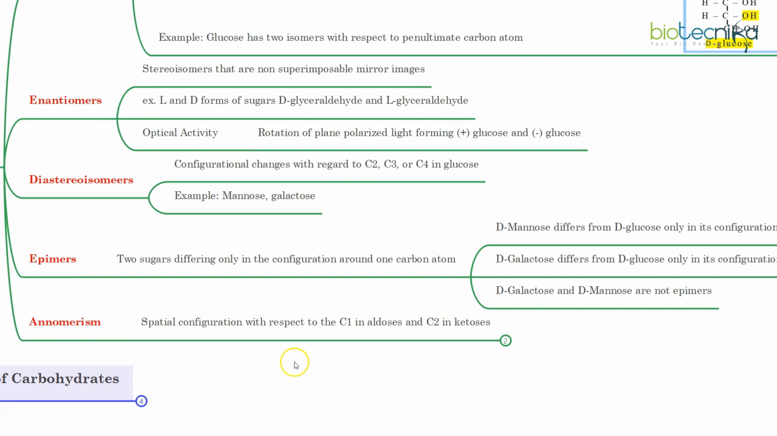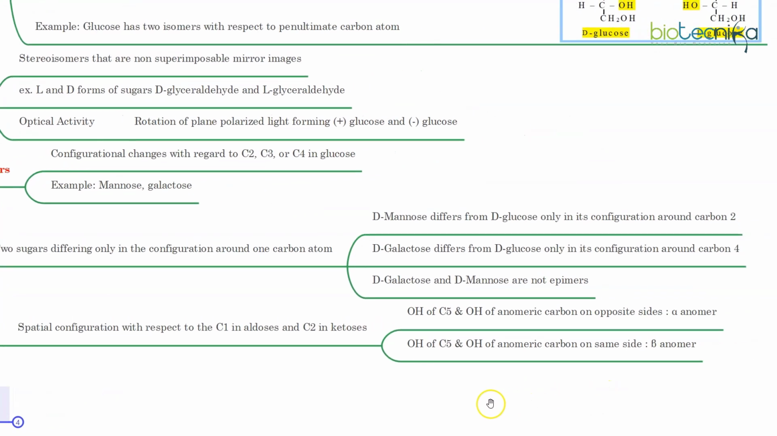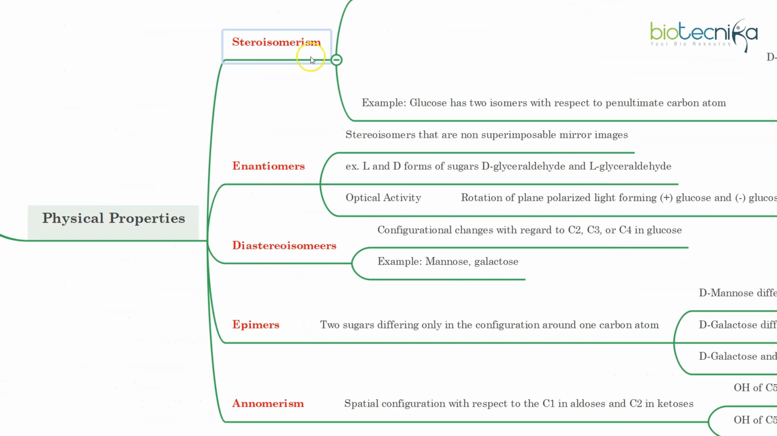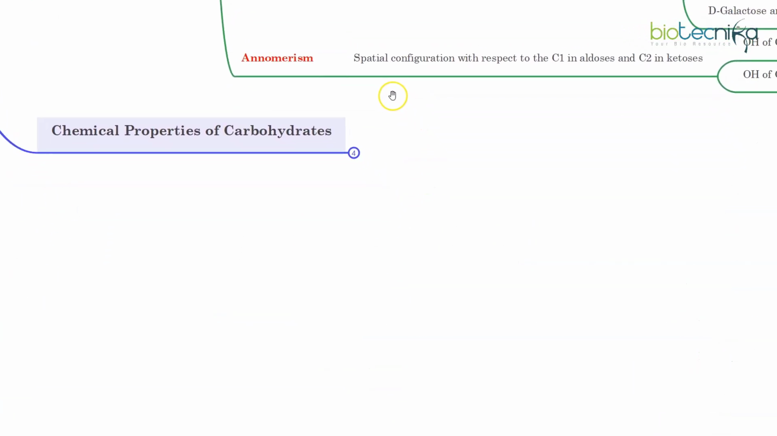So what is anomerism? It is the spatial configuration with respect to C1 in aldose and C2 in ketose. That is, the C1 anomeric carbon, or the C2 if you take the keto carbon. Okay. So if the OH of C5 and the OH of the anomeric carbon are on opposite sides, that will be alpha. If they are on the same side, that will be beta anomer. These are the different types of isomers which come under physical properties. You may get questions regarding these in the GATE exam.